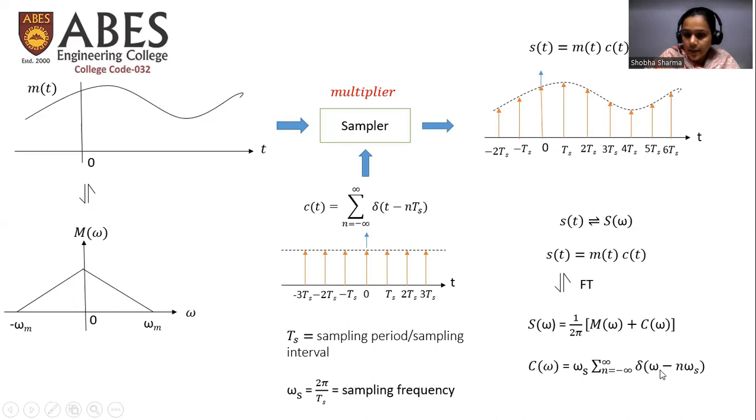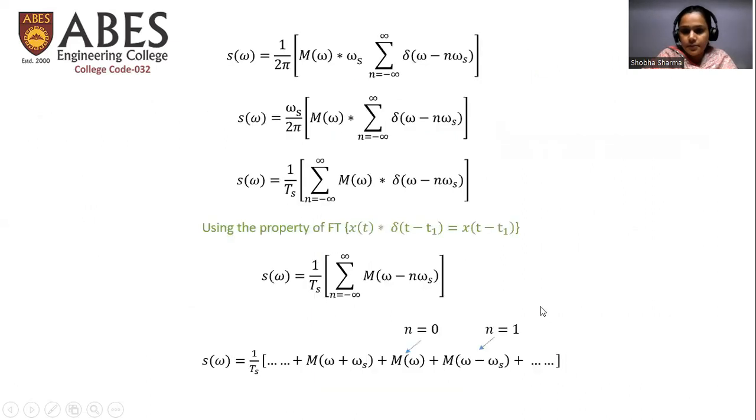Now C(omega) can be written like this. It is a delta function defined at different frequencies. Now put this value of C(omega) in this equation, and we get this particular equation. Now take this omega s out of the brackets, and we can rewrite this equation like this.